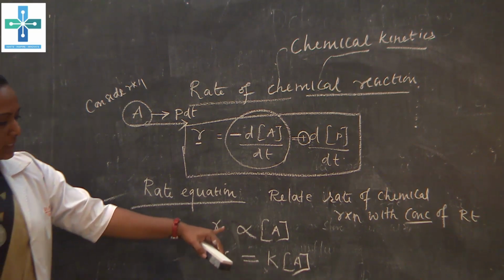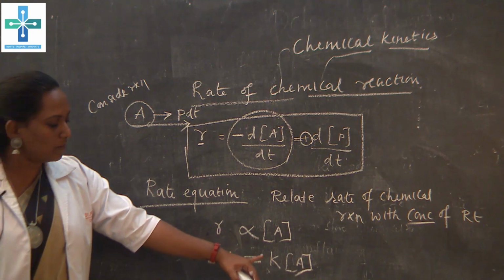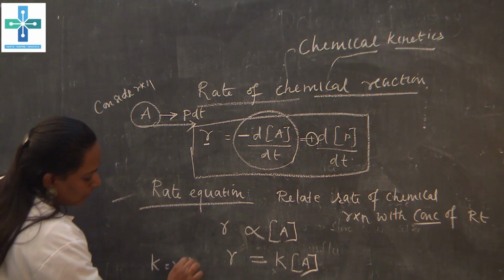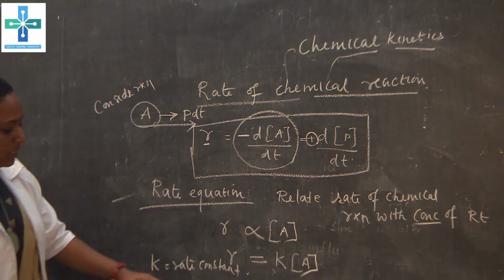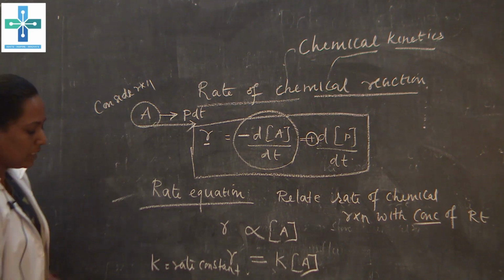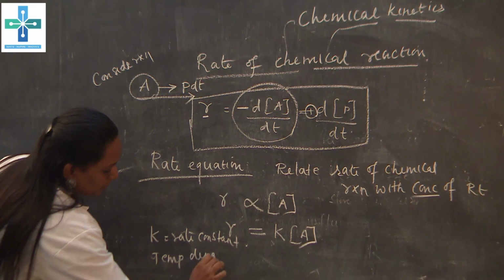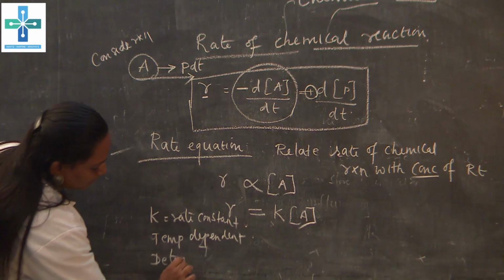K is nothing but the rate constant. The rate constant is temperature dependent and it is determined experimentally.